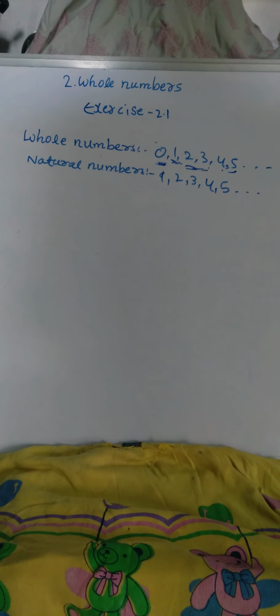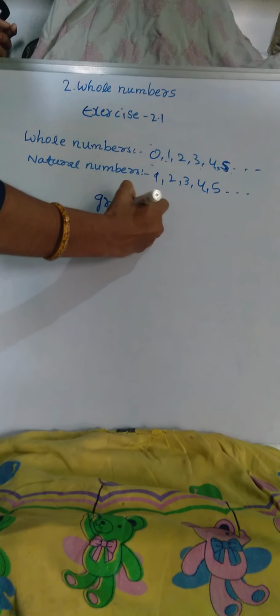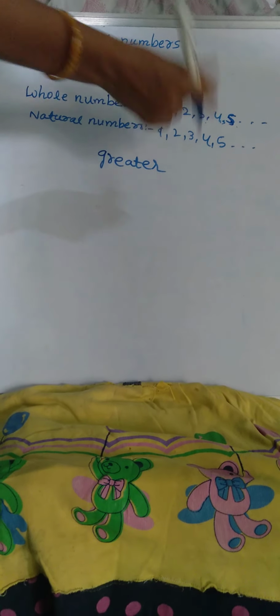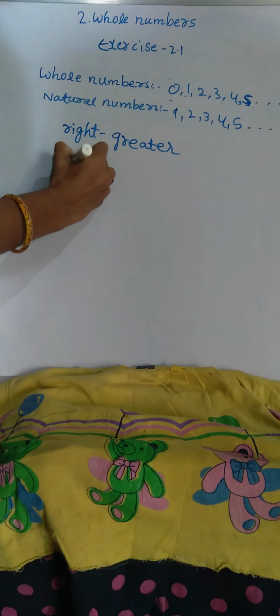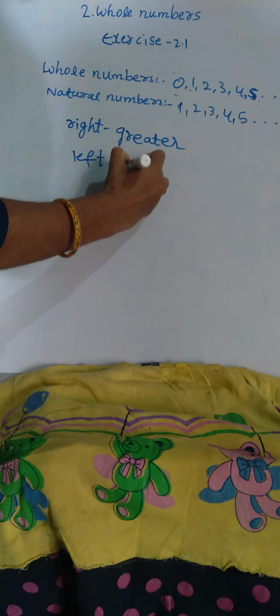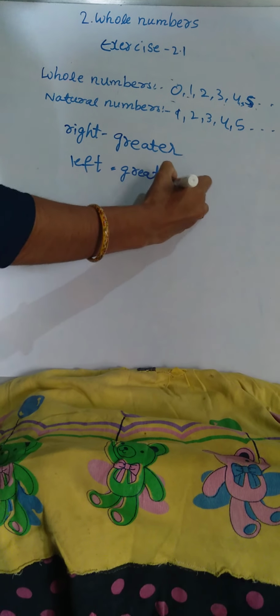Now the fifth statement: a whole number that lies on the left of another number on the number line is greater. In whole numbers, as discussed in the previous question, on the right side the numbers are greater. On the left side, they are not. So now we will see once more.